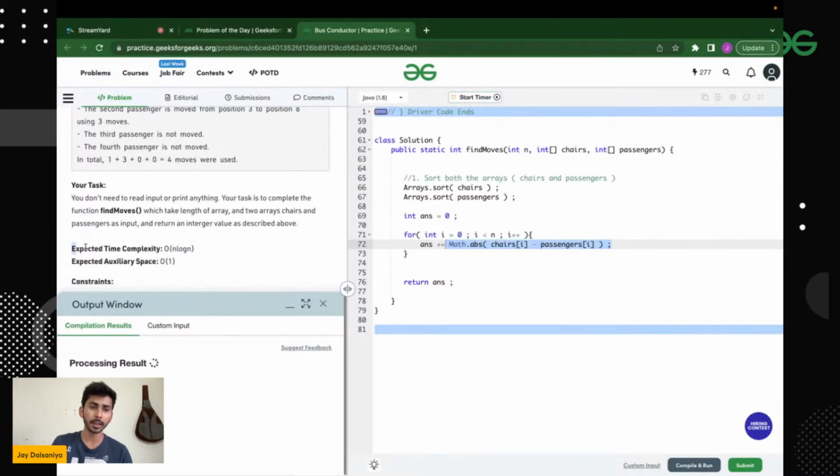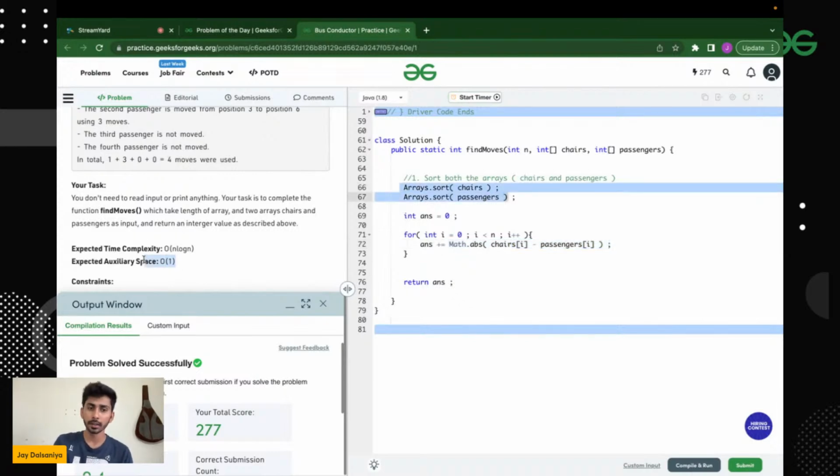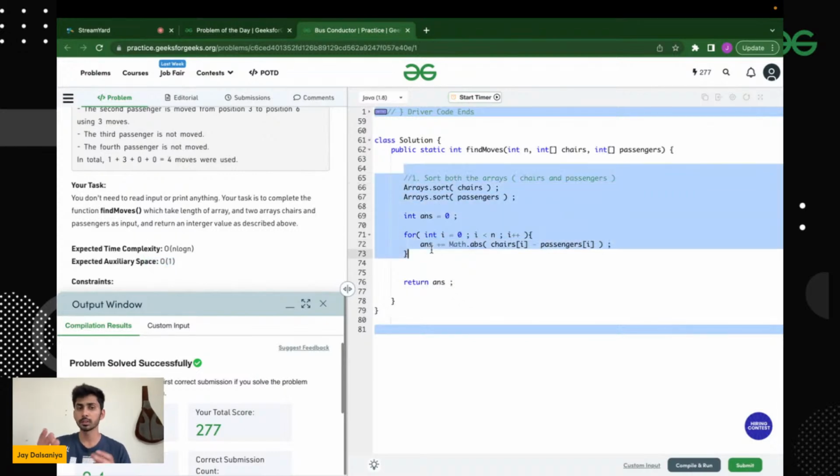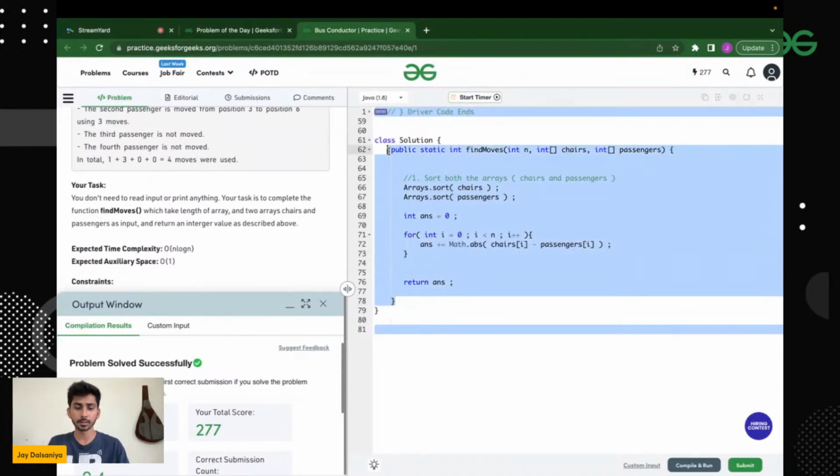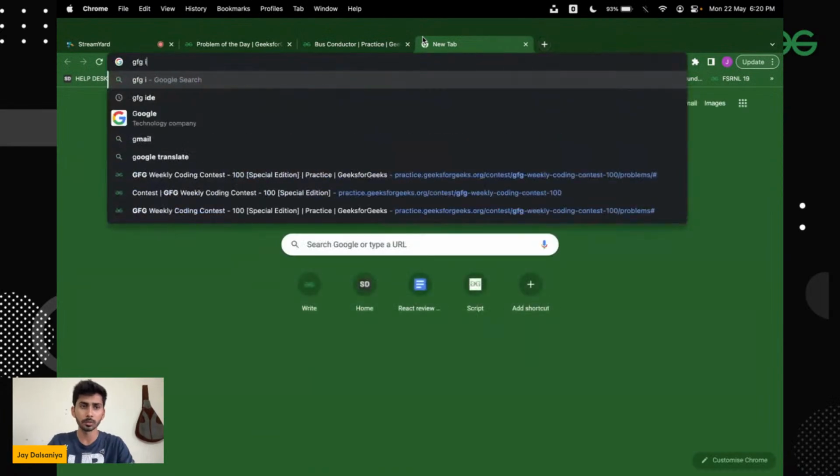So over here, the expected time complexity was n log n, right? And we achieved that n log n by simply sorting. And the auxiliary space is order of one in this approach. So this is the entire solution. Let me share the solution link in the comment section. So I'll be referring to the GFG IDE.